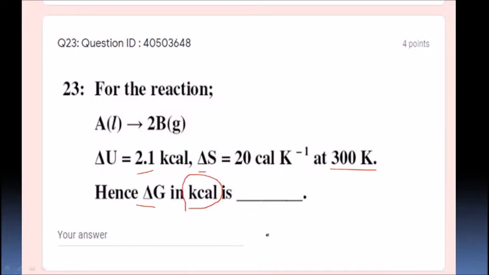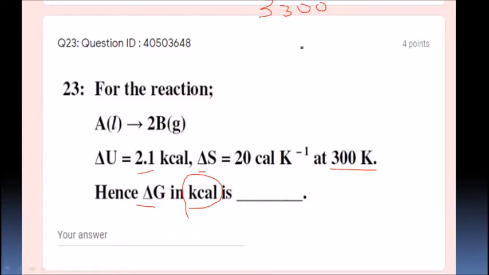So we know that delta G equals delta H minus T delta S. What is delta H? Delta U plus delta n g RT. Just substitute these values. Delta H equals 2.1 into 10 to the power 3 plus 2 into 2 into 300, which gives delta H equal to 3300 calories.